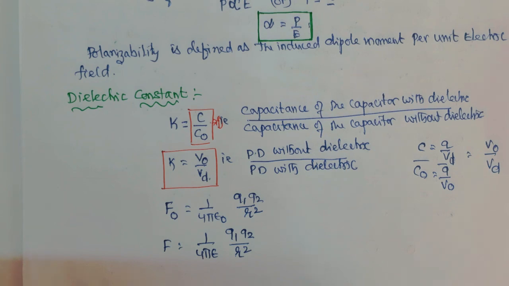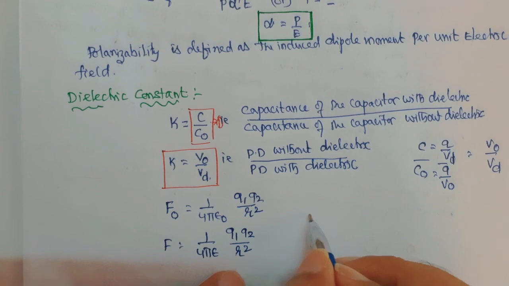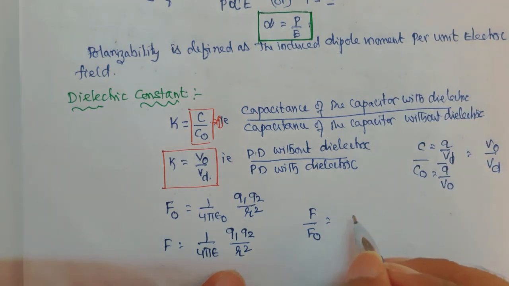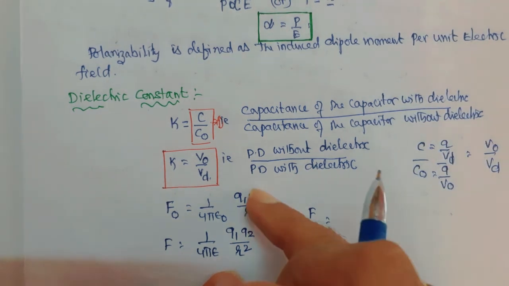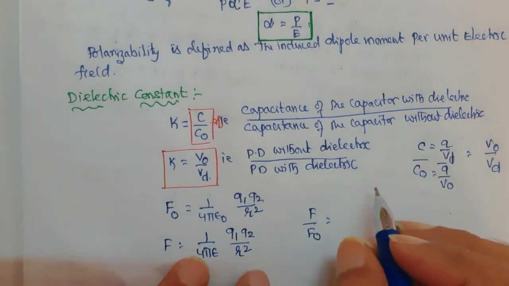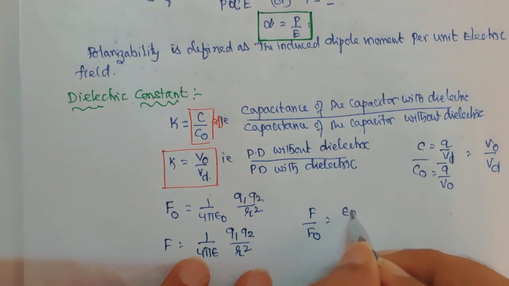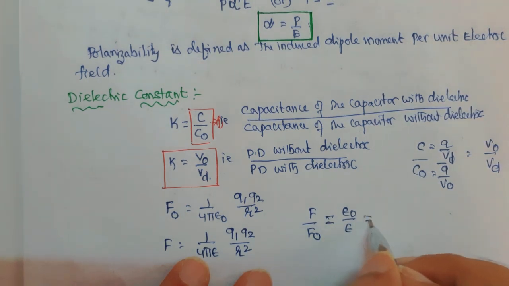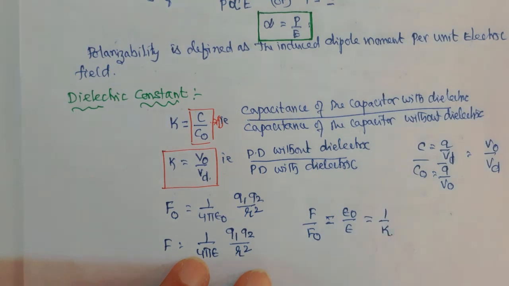Now take the ratio between these two. That is F by F naught. These 4 pi terms get cancelled, and the remaining expression is epsilon naught by epsilon. And this is nothing but 1 by K, the dielectric constant.